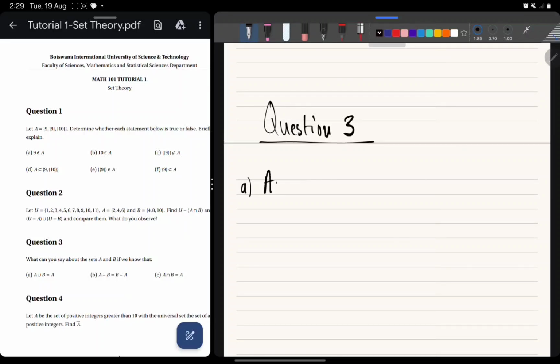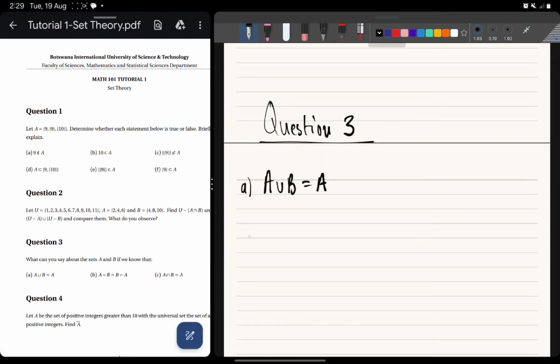So we know that A union B is equal to A. In other words, if you unite A with B, you still get A. So that means everything in B should be in A already. Like B has nothing to give us, because when we unite it with A, we are still getting A.